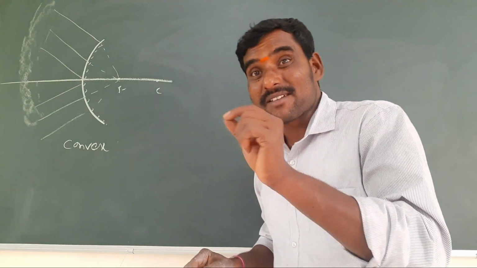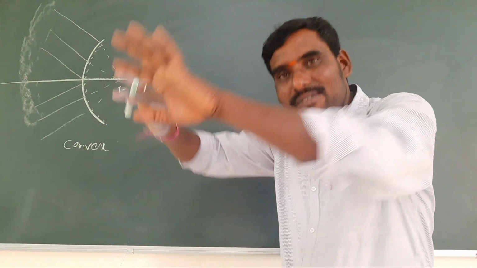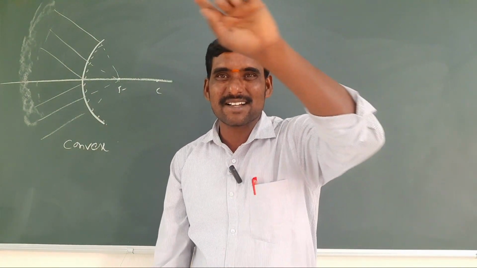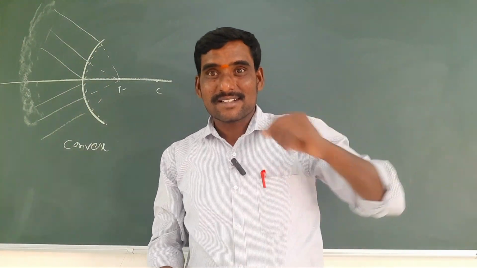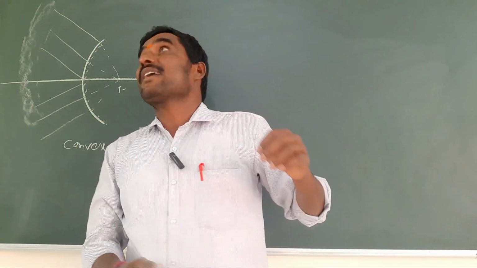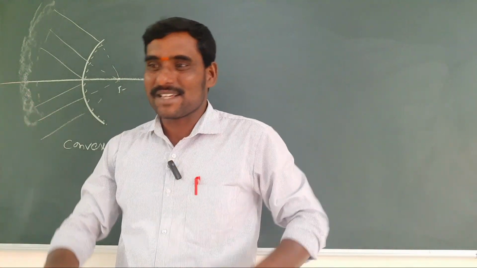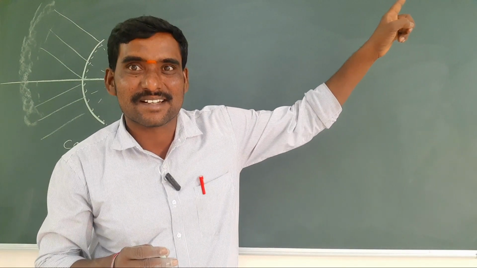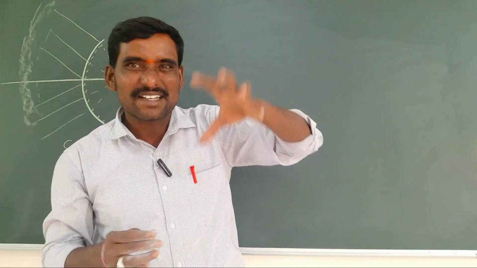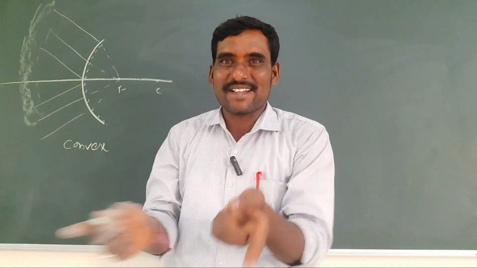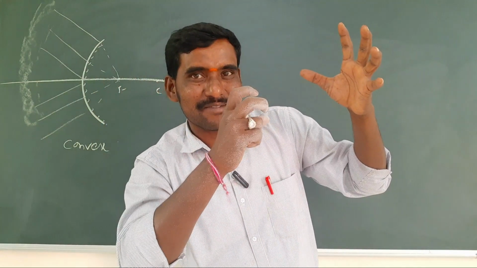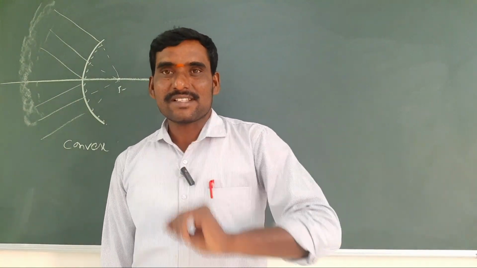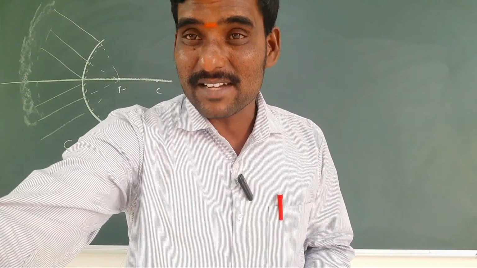Even for the shop security mirror, why do we use convex only? Because it can cover a wider field and it forms a small size image. If you go to Spencer's, D-Mart, big shopping malls, some people are there looking for CCTV cameras. If there are no CCTV cameras, they simply take something and keep it inside. But convex mirrors are there upside, and they can catch you simply. One camera will be in front of the convex mirror recording everything. So don't go through that. This is very, very important.